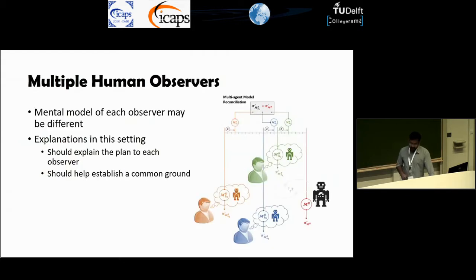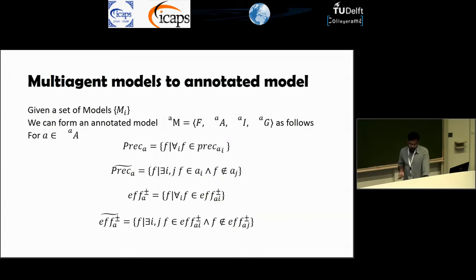Now, coming back to the multiple human observer case, you can see a parallel, right? There we had an incomplete model that corresponds to a set of possible models. Here we start with a set of possible models. So the idea is we take a set of possible models, convert it into an annotated model, and then run the same algorithm. A simple way of coming up with such annotated models would be to take an intersection among all the models. So all the common parts become the known part of the model, and the rest become the annotations.